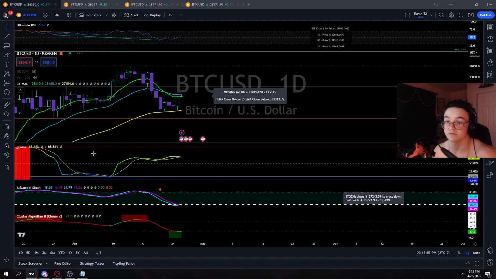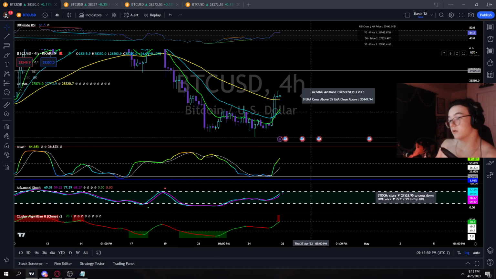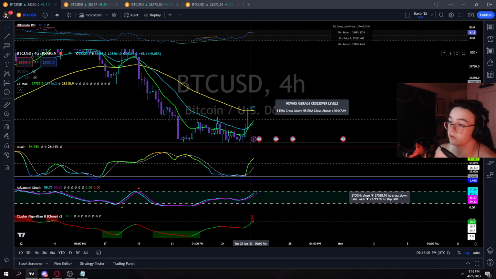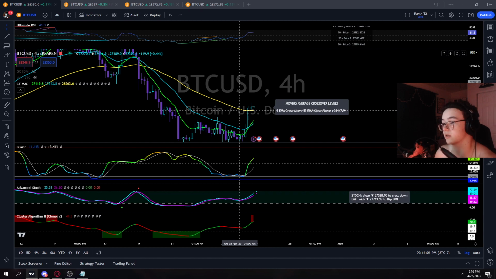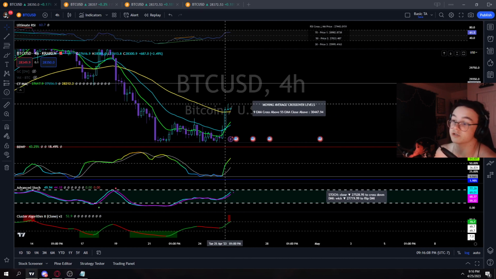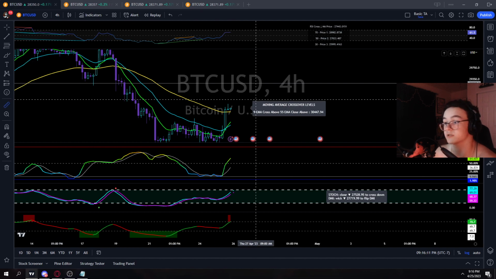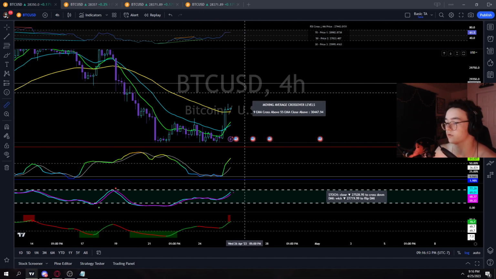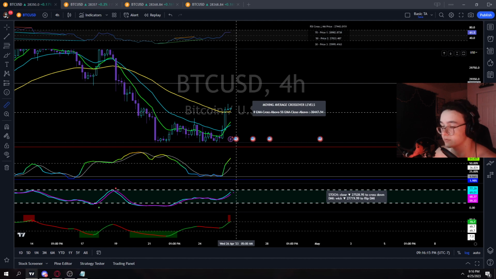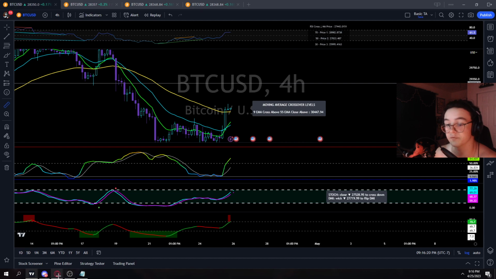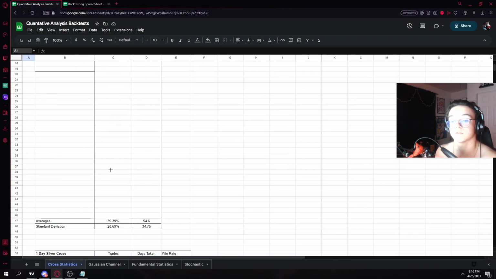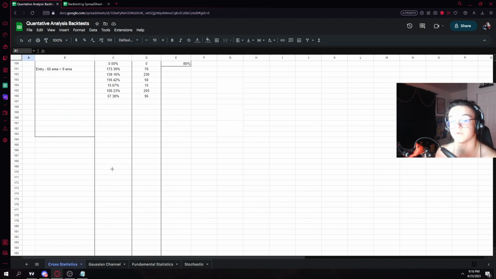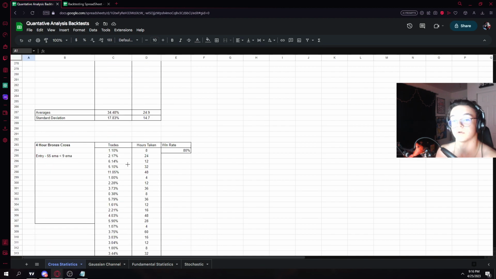Just further confirmation for that, if we go on the 4-hour, you can see I'm looking at the bronze cross, which is the green 9 exponential moving average and the yellow 55 exponential moving average. And just from these big candle closes, if we do end up consolidating or even moving higher, as long as Bitcoin doesn't absolutely dump in the next day or so, we would then get further confirmation of a move up if we cross-reference the statistics. Let's go to the 4-hour bronze cross right here.